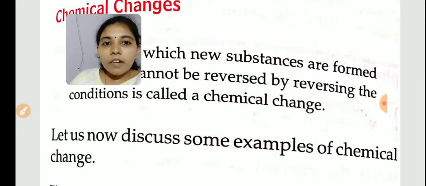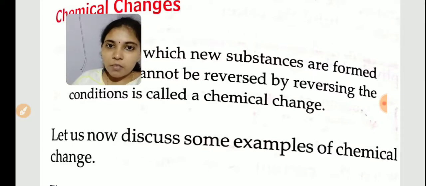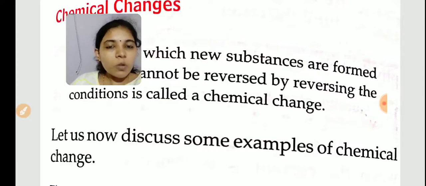Okay, so in our next class we will study in detail about the different examples of chemical change. So all of you read your textbook. Tomorrow we will continue with chemical change.